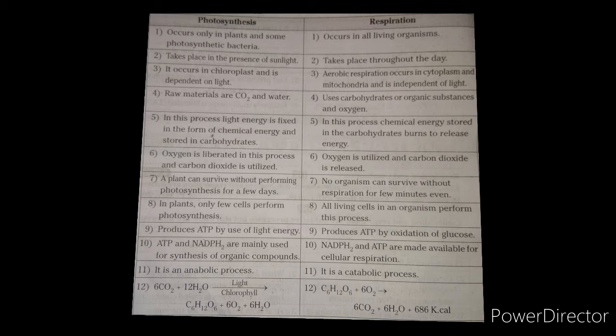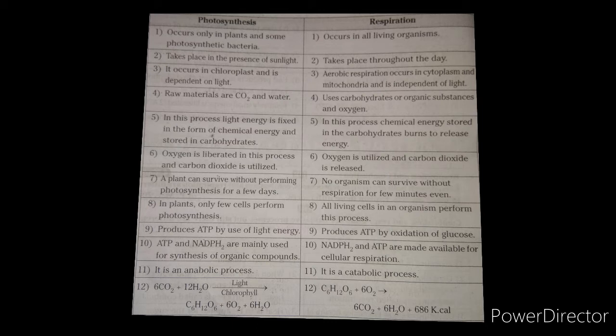In photosynthesis, the raw materials are CO2 and water. In respiration, carbohydrates or organic substances and oxygen are used. Here the main substances are carbohydrate and oxygen.